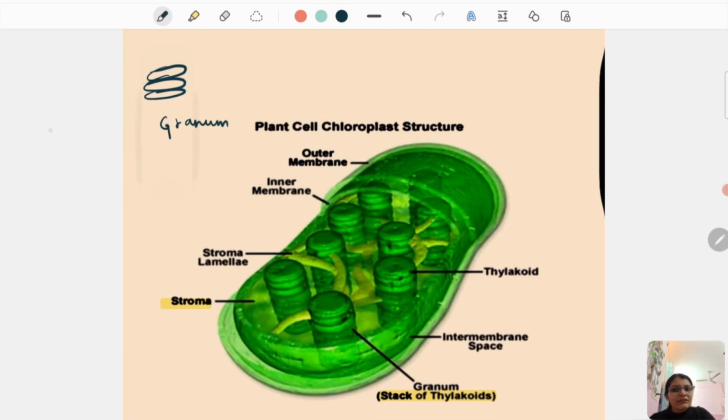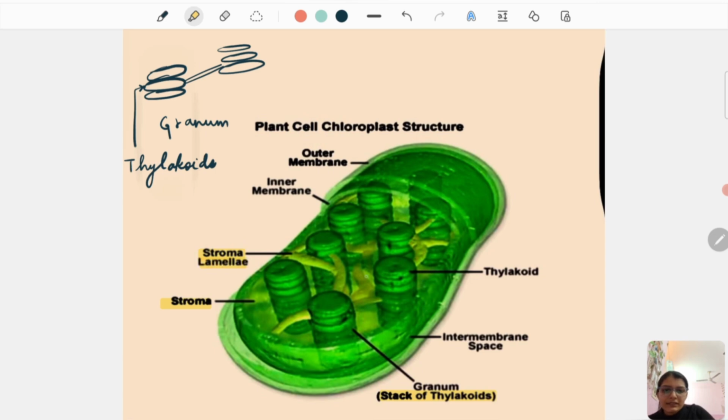What is the individual unit known as? Thylakoids. Now there are various grana. These grana are joined to one another with the help of lamellae. Do you see? Stroma lamellae.